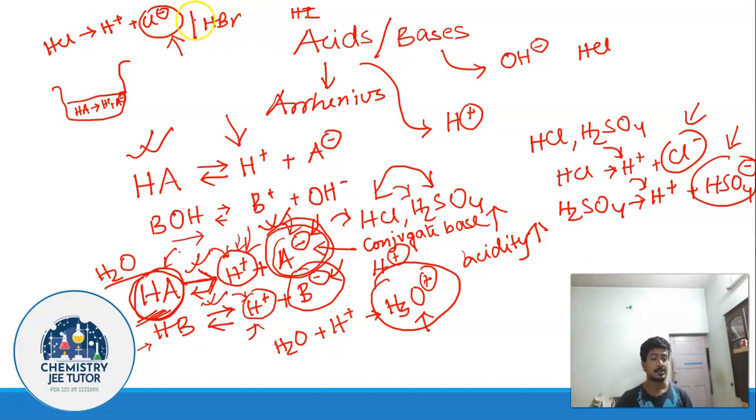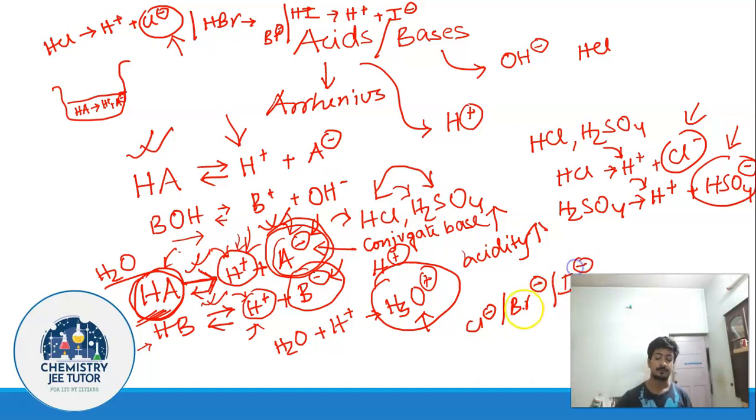In case of HCl, the conjugate base is Cl-. In case of HBr, the conjugate base is Br-. In case of HI, the conjugate base is I-. Now you have to consider the stability of Cl-, Br- and I-. Whichever is more stable will be more acidic. More acidic as in which one is more acidic? This one, or this one, or this one?